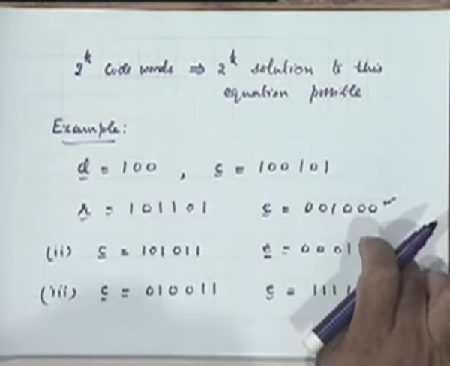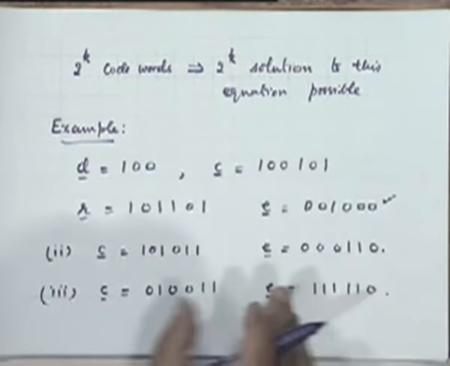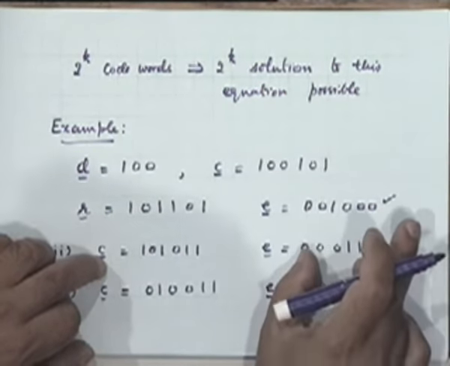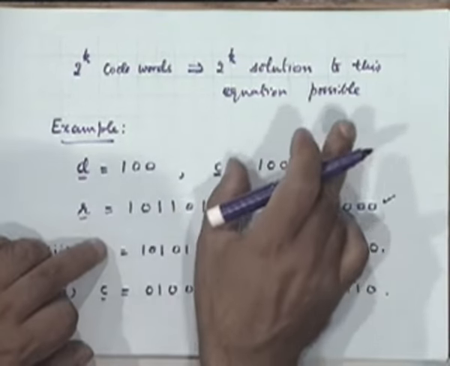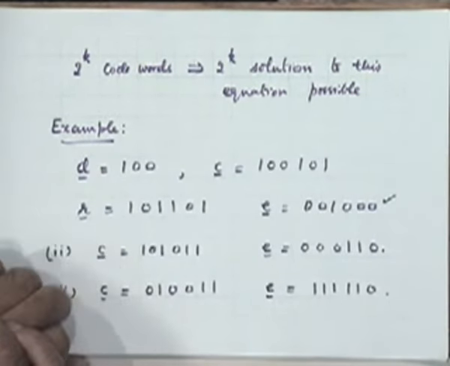Mind you, this is possible. It's not that this event is not possible. It's possible that you actually transmitted this and you received this, and therefore two errors took place. But the point is the possibility of that event is less than that you transmitted this and received this. So I'm not clear about one thing.